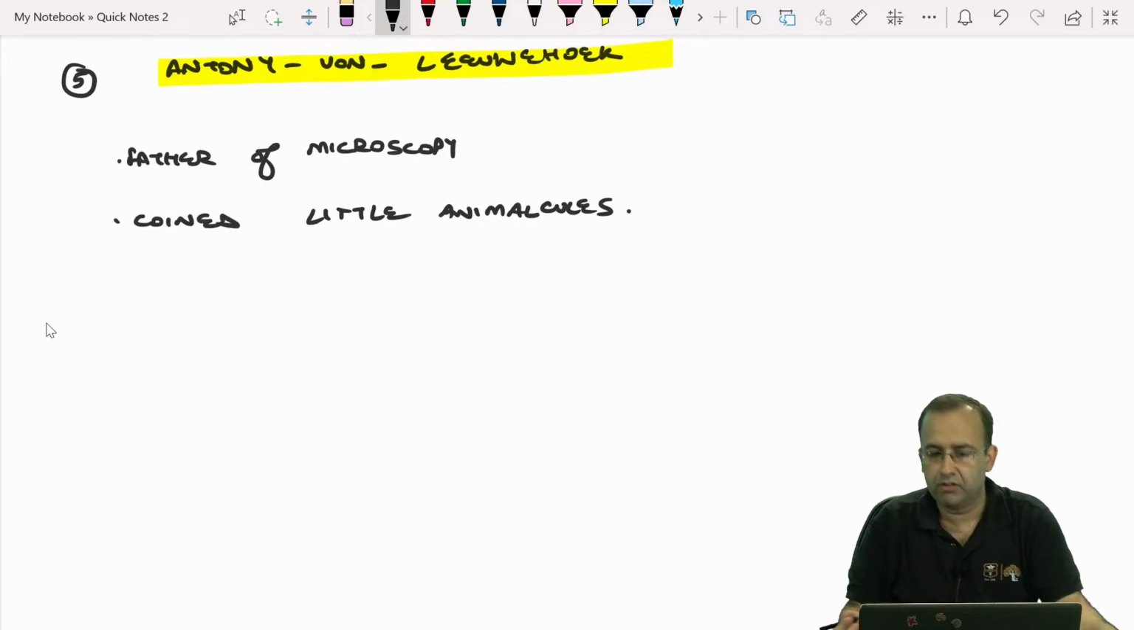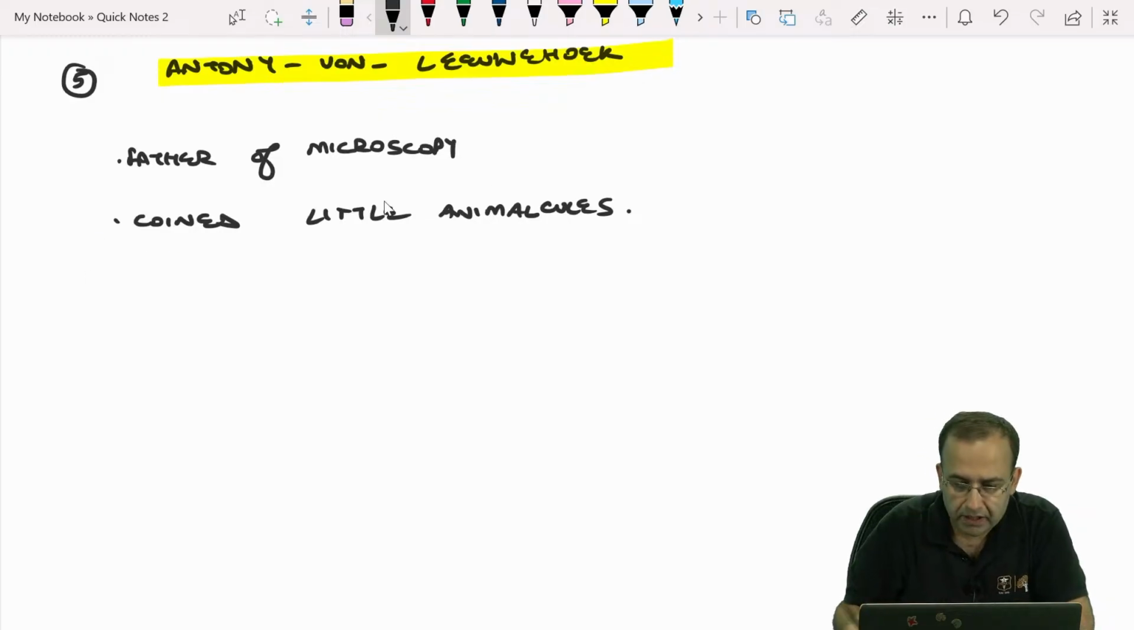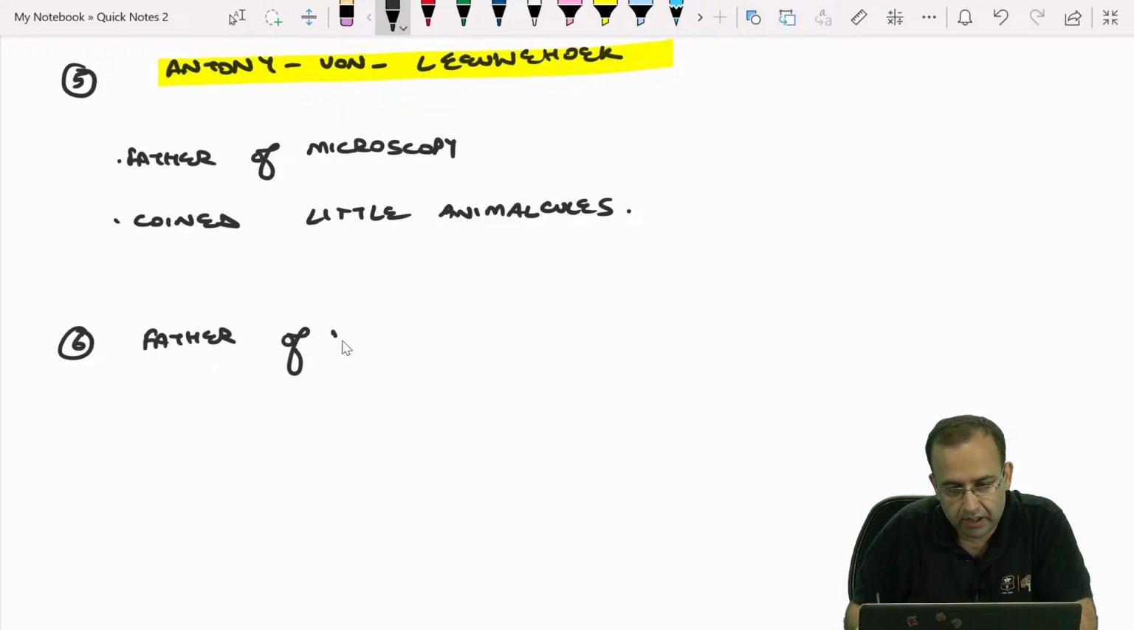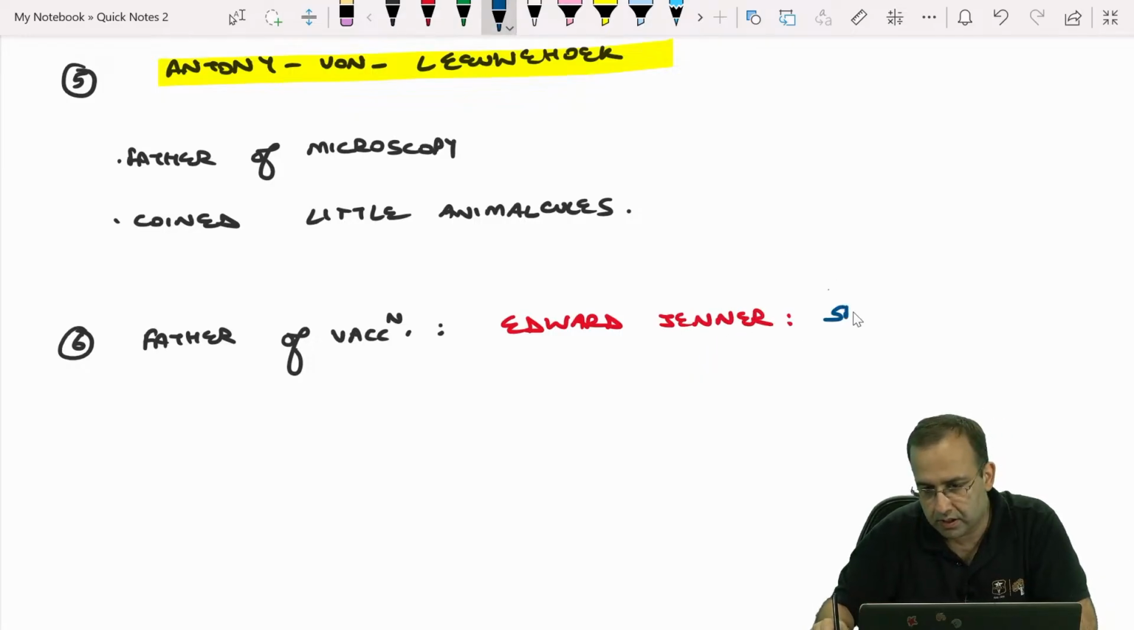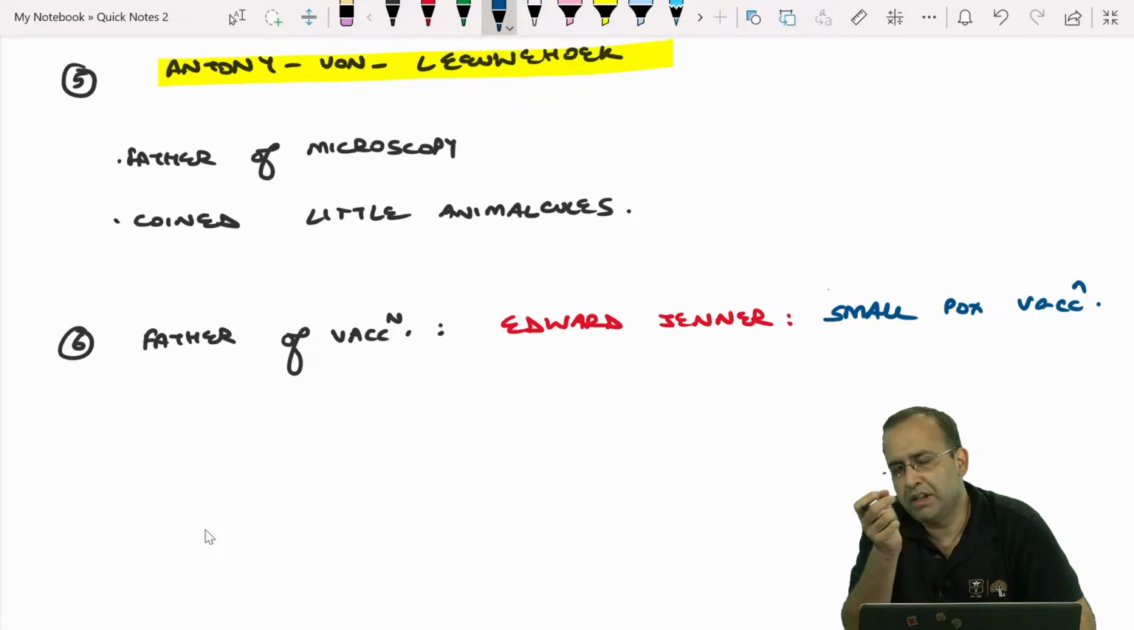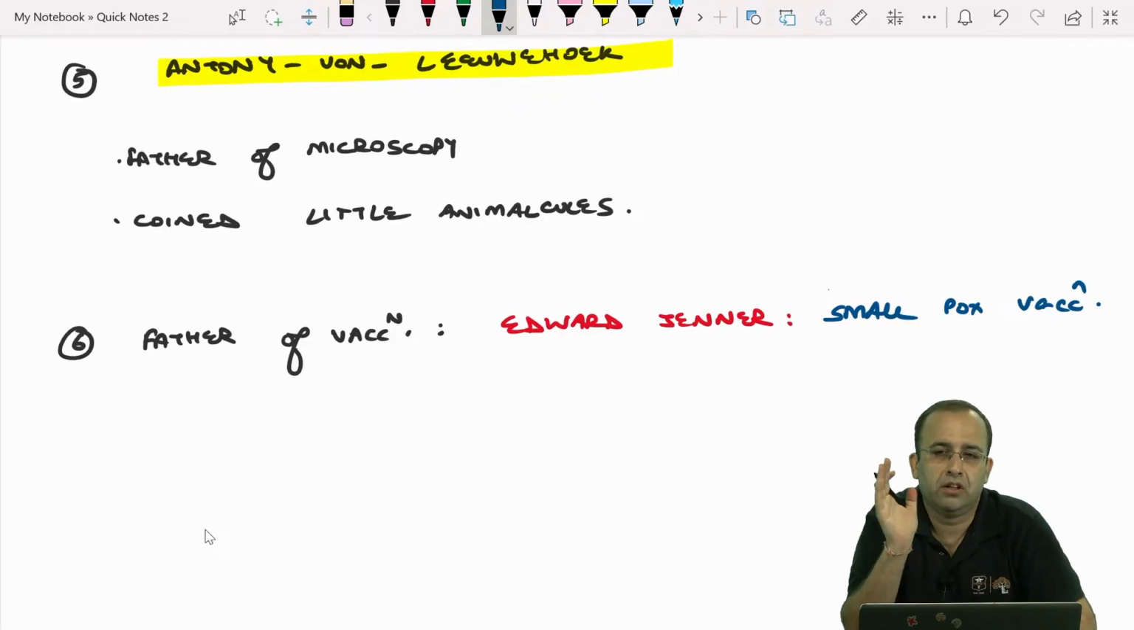Fair enough. Lastly, father of vaccination, Edward Jenner. Which disease is eradicated now? Smallpox. Edward Jenner gave us the vaccine against smallpox, which is eradicated. Next, we'll see Corynebacterium diphtheriae. We'll do it in detail. That is called Klebsiella bacilli.